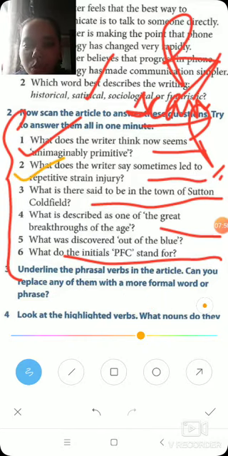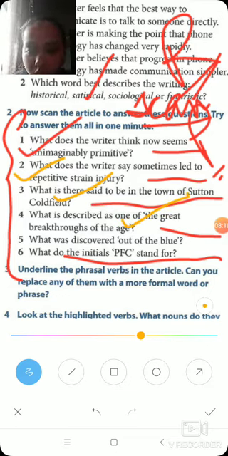Third one, what is said to be in the town of Sutton Coldfield? A museum of texting. The answer is a museum of texting. Fourth one, what is described as one of the greatest breakthroughs of the age? The invention of the immobile phone is the answer.